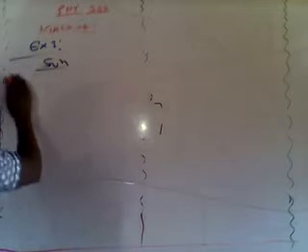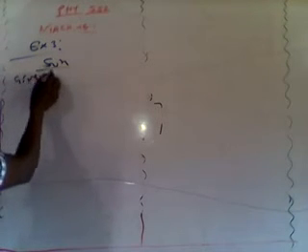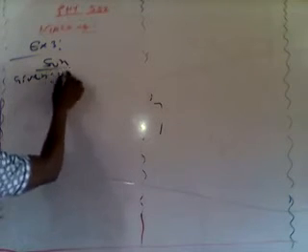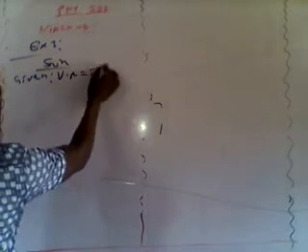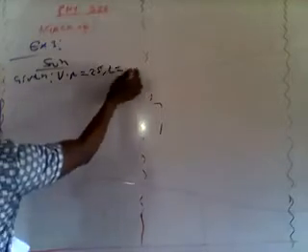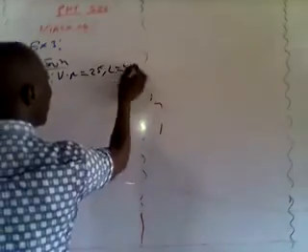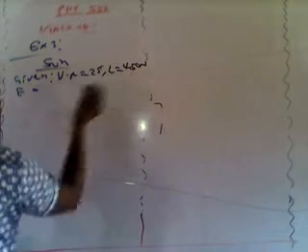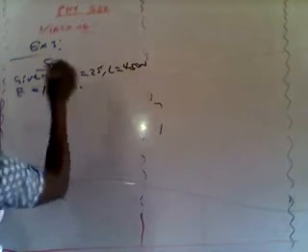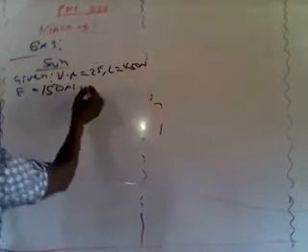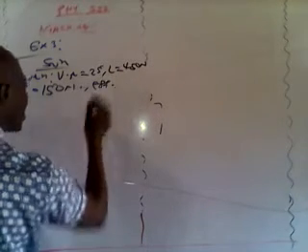From that question, we see what parameters are given. I always told you, whenever you are given a question, write out the parameters you are given. That enables you to know the one you are looking for, and then the best formula that you are going to apply. So from the question, we are given the velocity ratio of that machine to be 25. Then also we are given the load being raised by that machine to be 450 newtons, and again we are given the effort applied on the machine in order to raise the load to be 150 newtons. Then the question is asking us to calculate the efficiency.